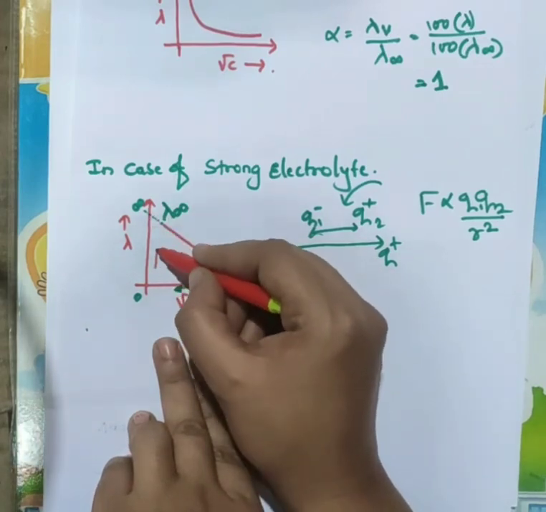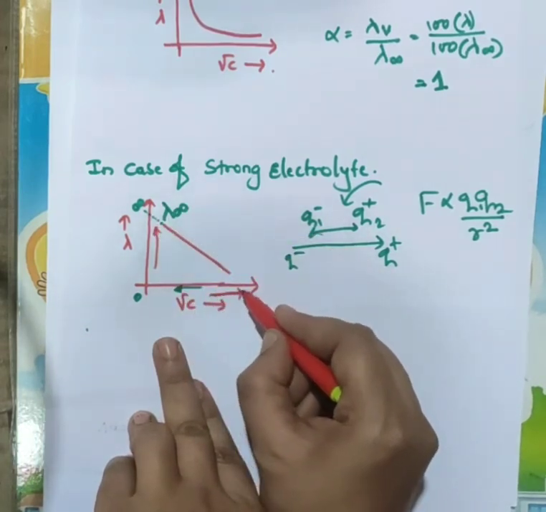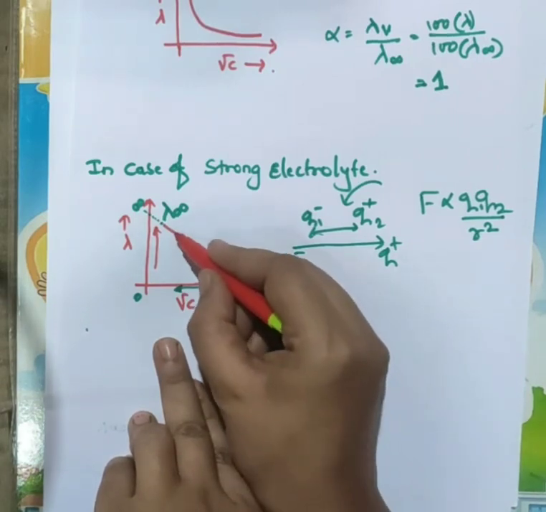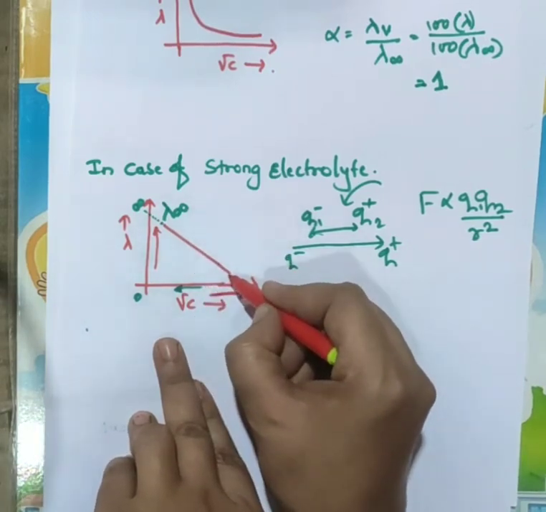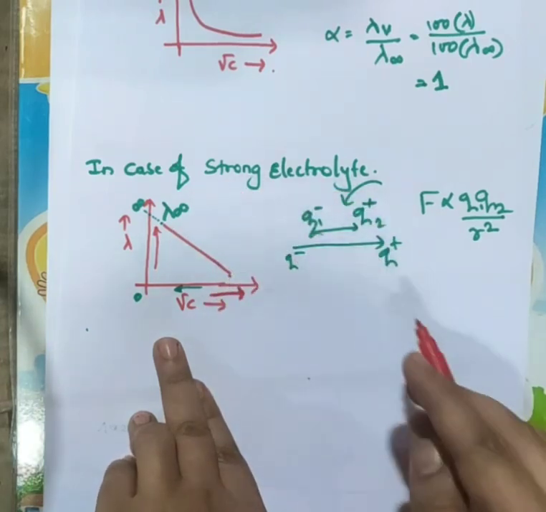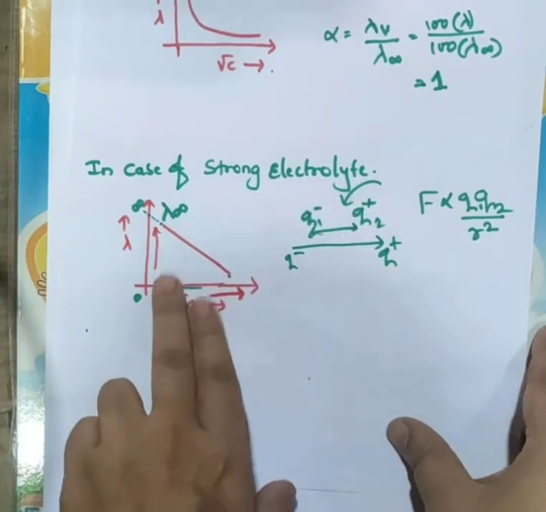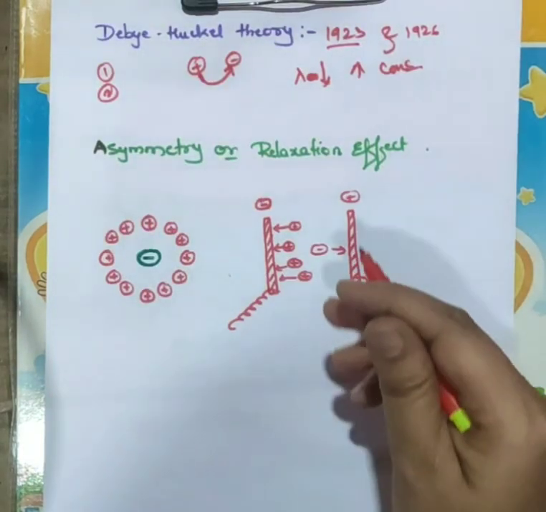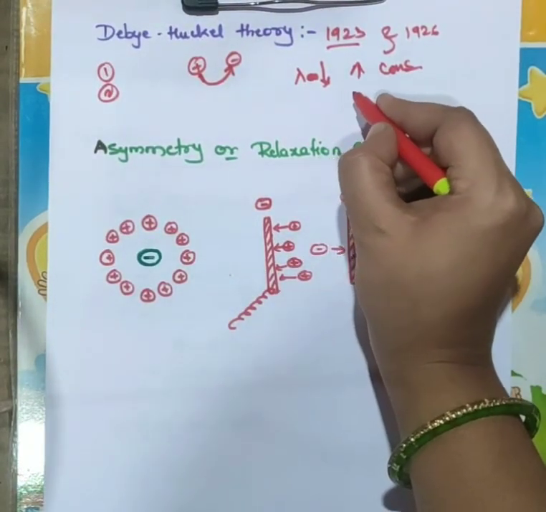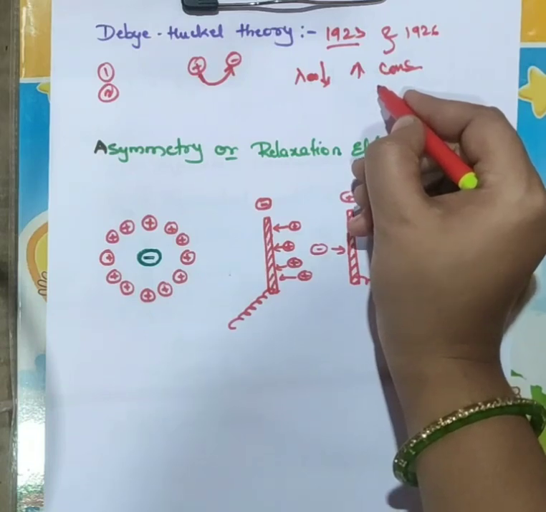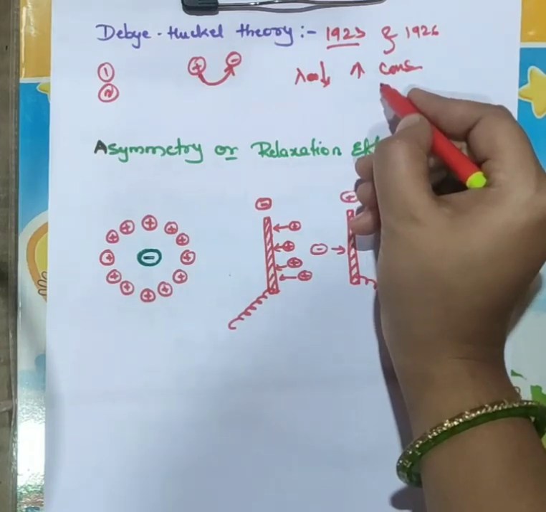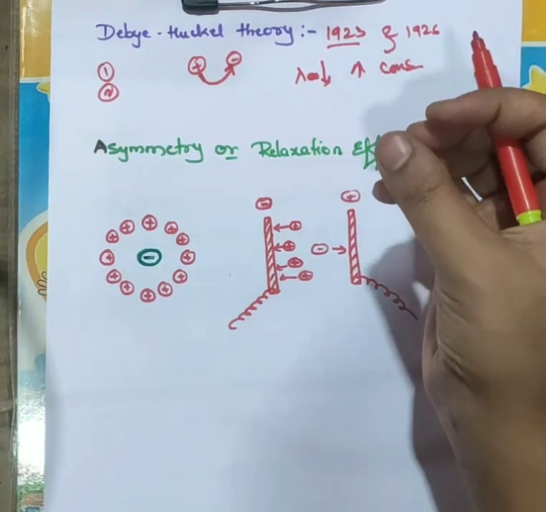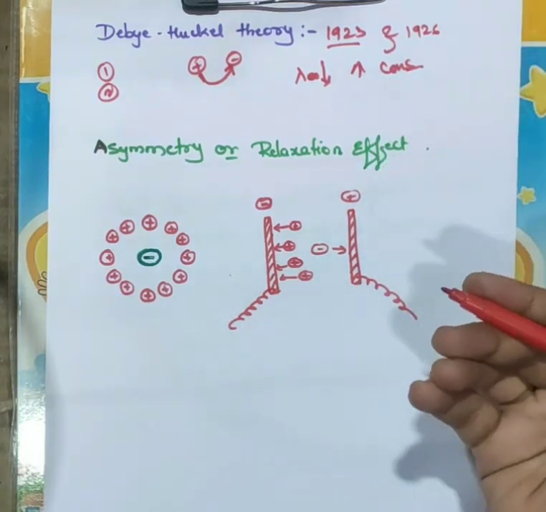Last time we have seen the effect of dilution, right? So they said that the decrease in equivalent conductance with increase in concentration is due to the fall in the mobilities of the ions or due to the greater interionic effect. Okay, so last time we have seen.